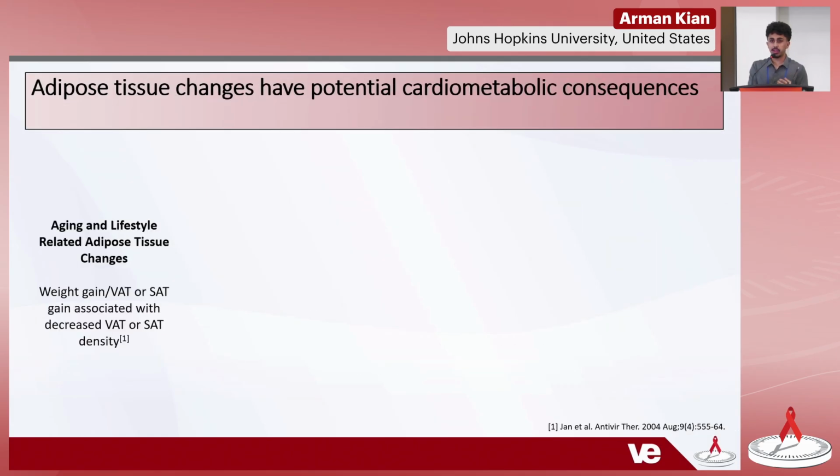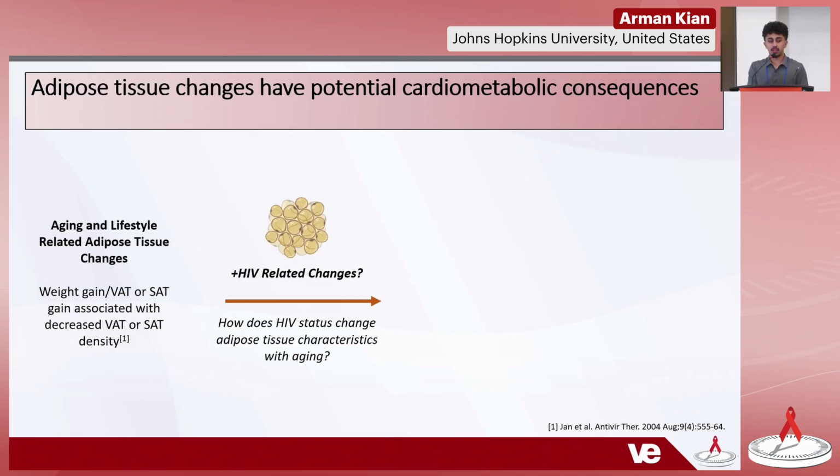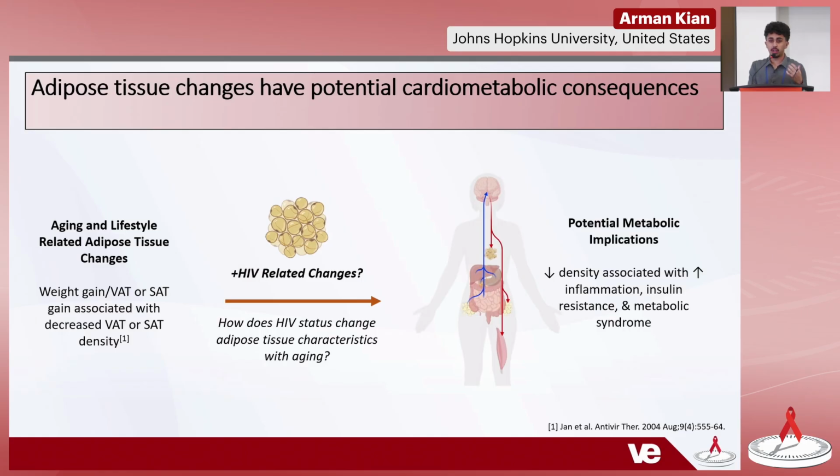In general, in this study, we looked longitudinally to see what the changes of tissue characteristics are in people without HIV, and to see if those with HIV may have different trajectories in adipose tissue changes with aging. We also know that this could have potential metabolic implications. In this study, we looked at insulin resistance through HOMA-IR to potentially look at those differences.